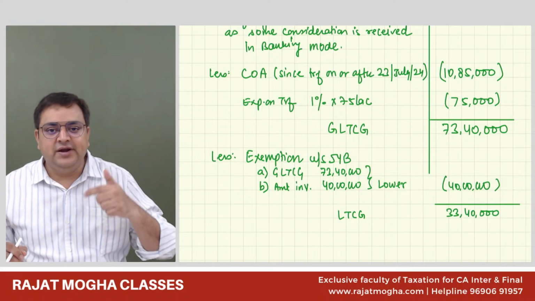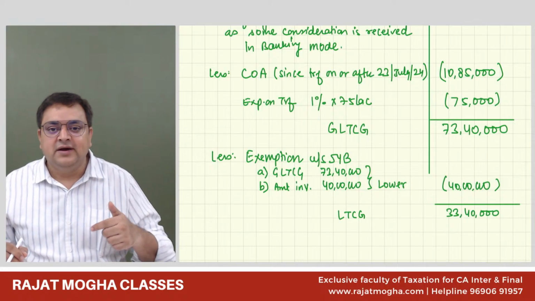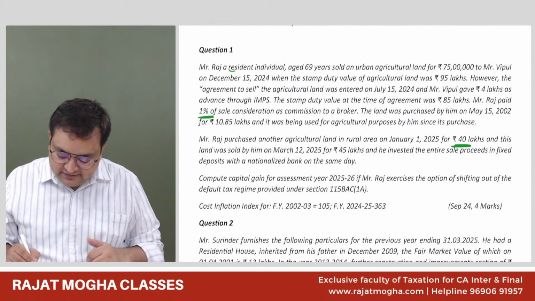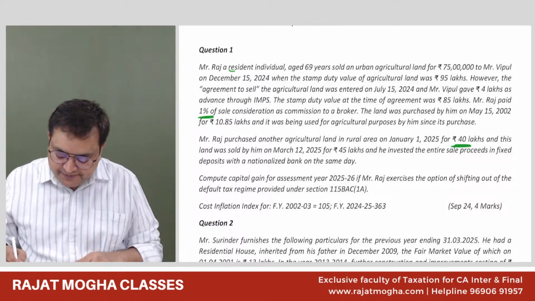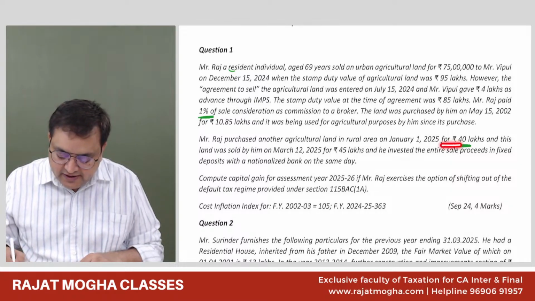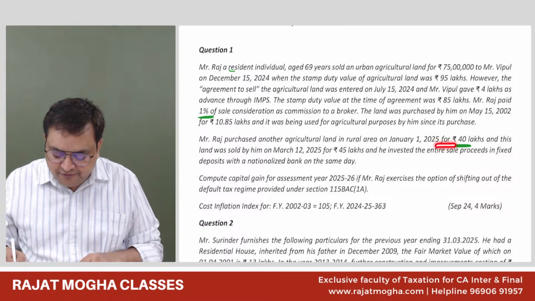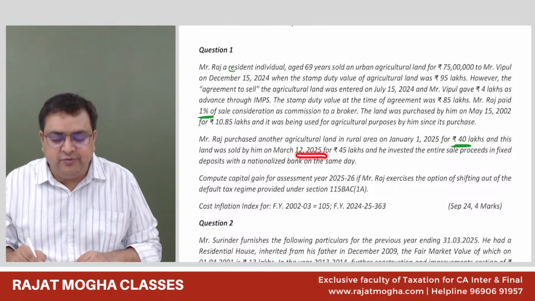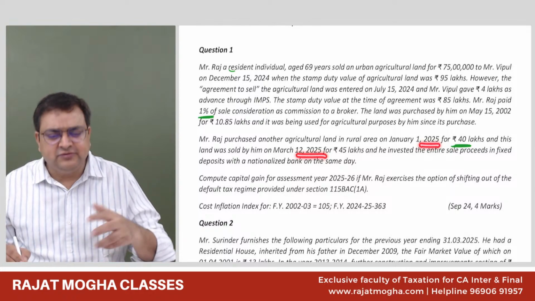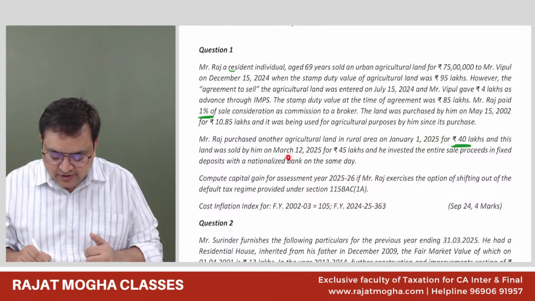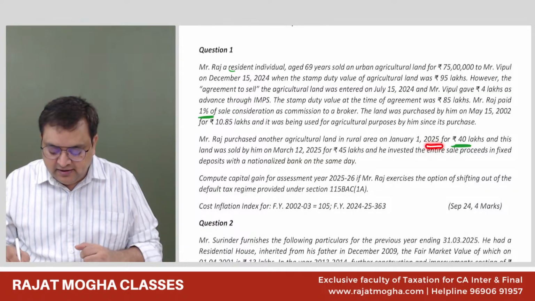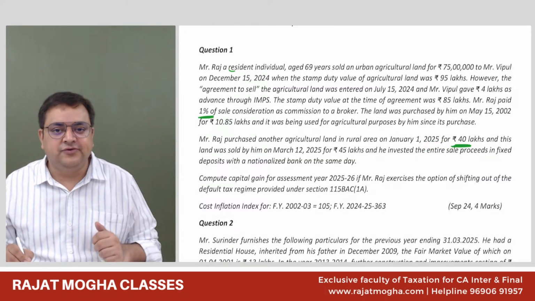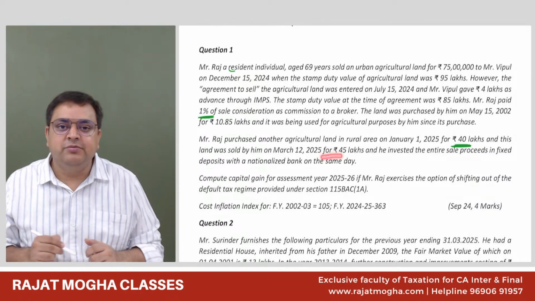And if you transfer it before the expiry of 3 years, then the exemption will be withdrawn. So in this case, this assessee has actually transferred it. Has he transferred it before 3 years? The answer is yes. In fact, he has transferred it in March 2025, which is only 2.5 months. January, February, and some days of March, he held it and he transferred it. So his exemption should be withdrawn.